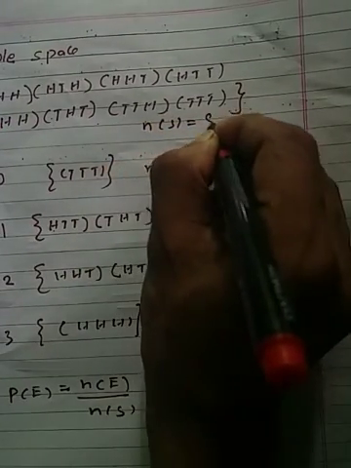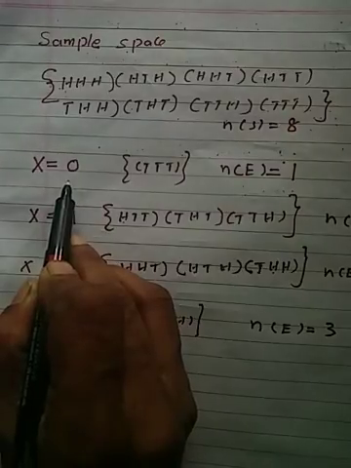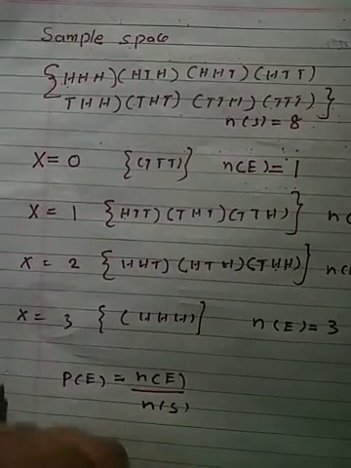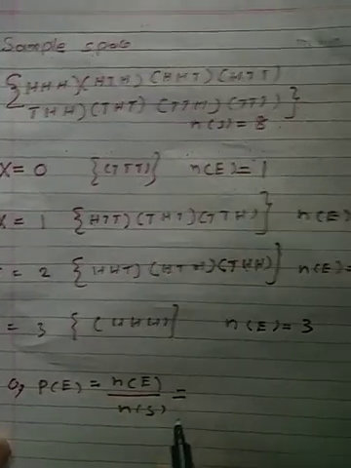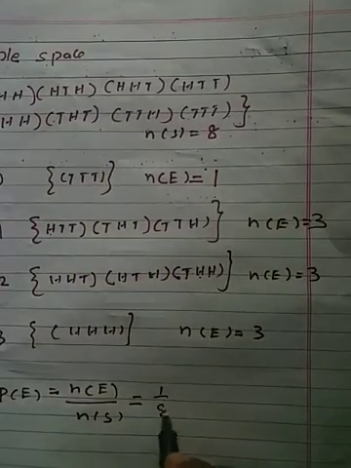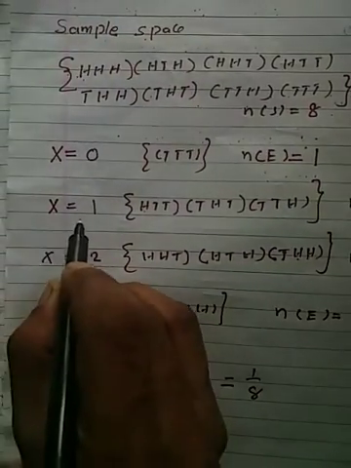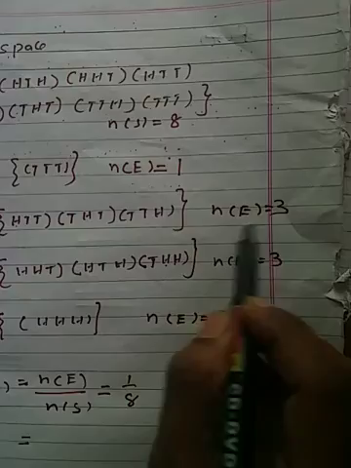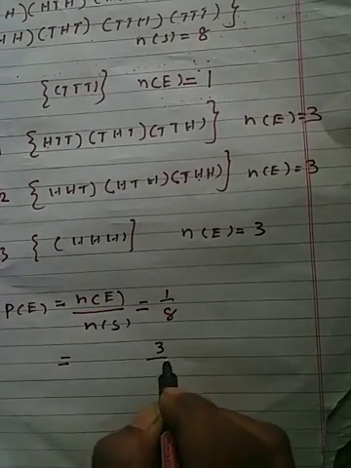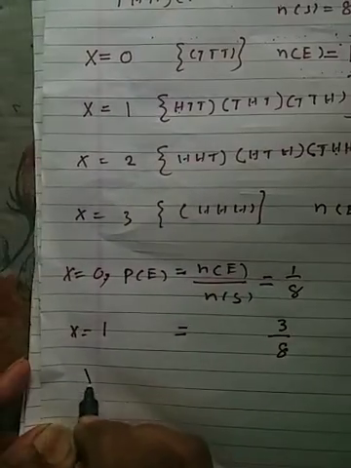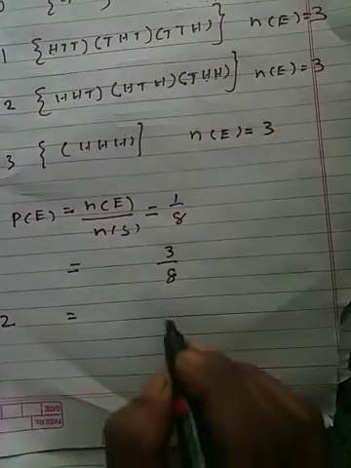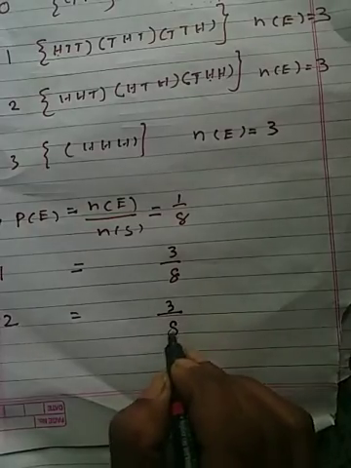When x equal to 0, probability of E is number of E upon number of S, that is 1 upon 8. When x equal to 1, number of E is 3, so 3 upon 8. When x equal to 2, number of E is 3, so 3 upon number of S equal to 8.